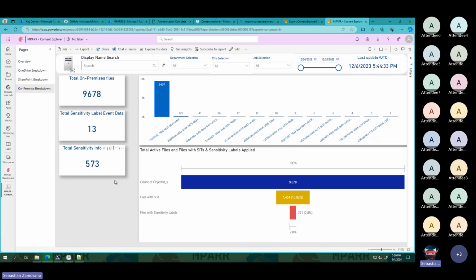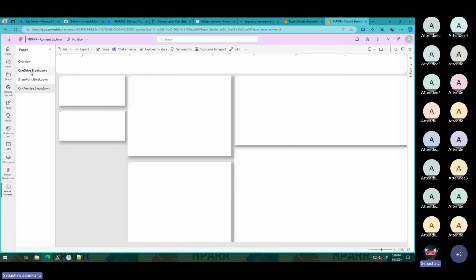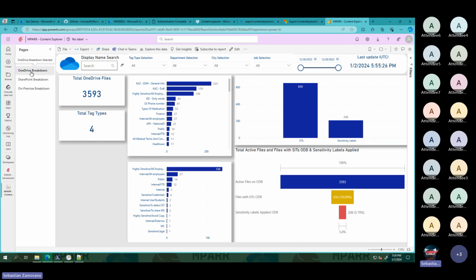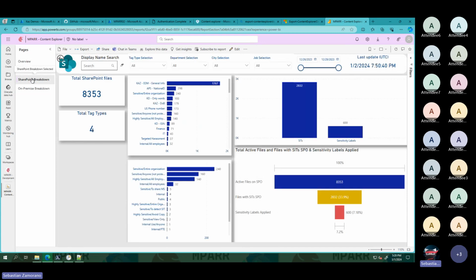That today makes a lot of sense with Copilot at our front door, because we need to have an idea about how many files I am covering, how many files need to be labeled or contain sensitive information that I need to see. You can see here, this is the total amount of files, and only 600 of the files contain sensitivity labels. That permits a complete idea about your data, what we can do, what is happening, and more.